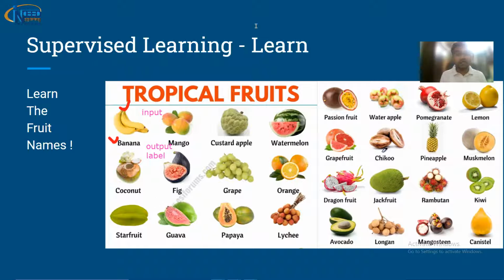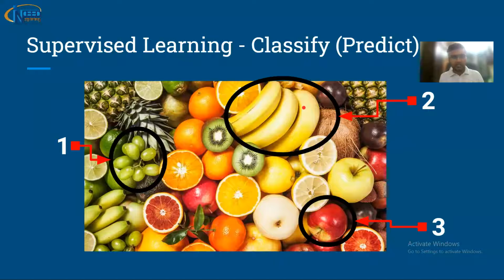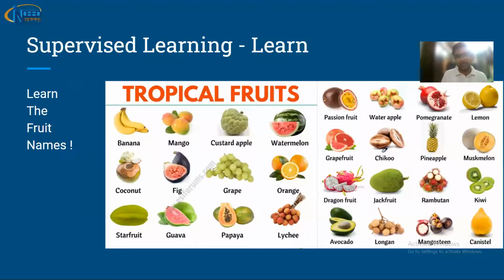So what does supervised learning do? Supervised learning helps the machine with data which has both input and output. Now here you can see that we have only input. This is new data. It does not have labels, but we are able to make predictions because we already have labeled data and we have learned from it.